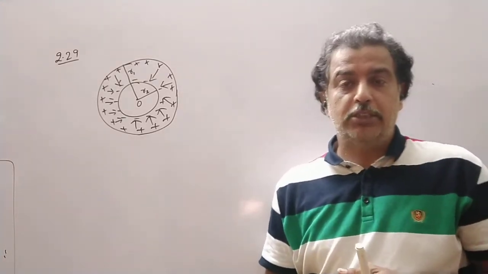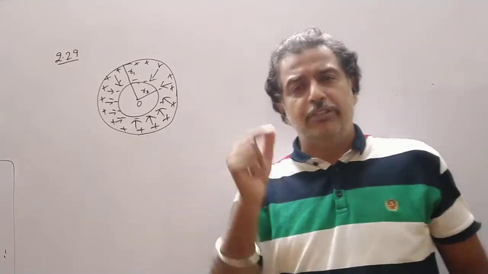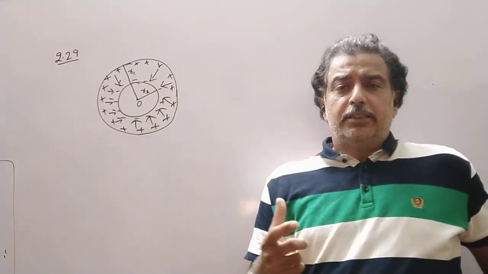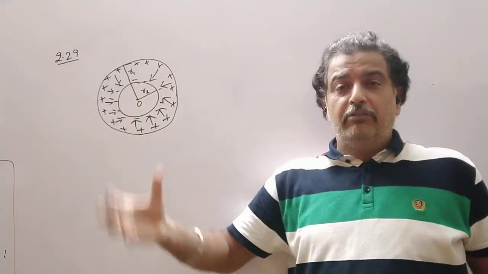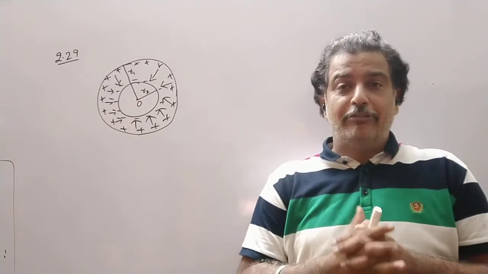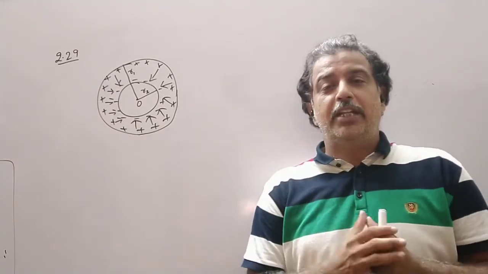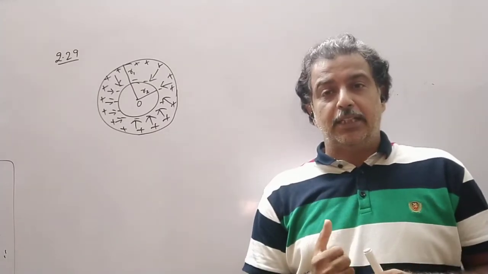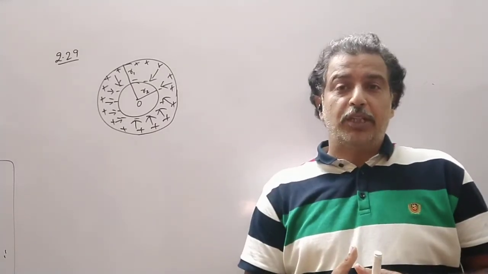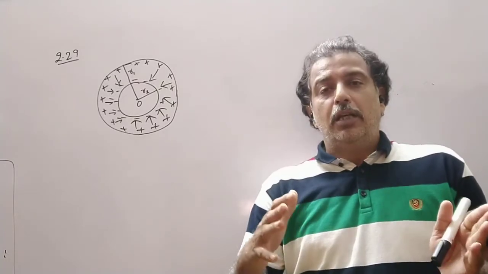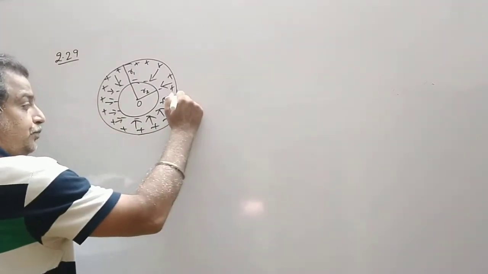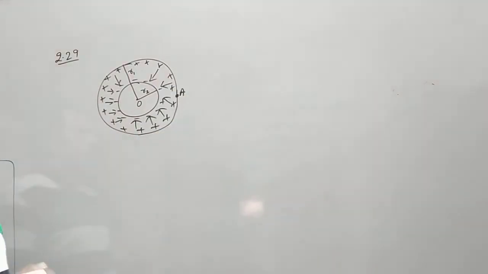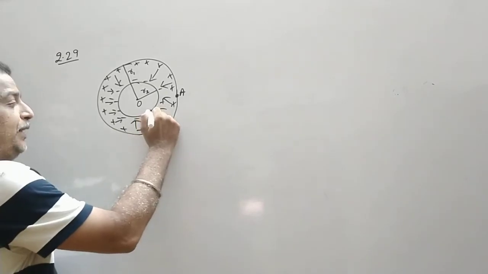We will find out the potential difference of two spheres, and also we will see that this is similar to the principle of the Van de Graaff generator. So there also we will take two spheres concentric to each other and we will try to find out the potential difference, and that will be the principle of the Van de Graaff generator. Now let us take two points, say point A and point B. Now see how you have to find out the potential difference.